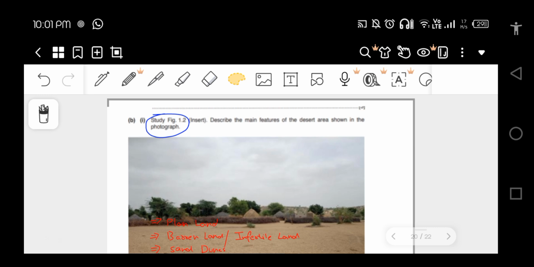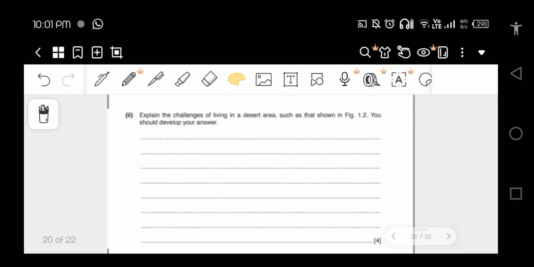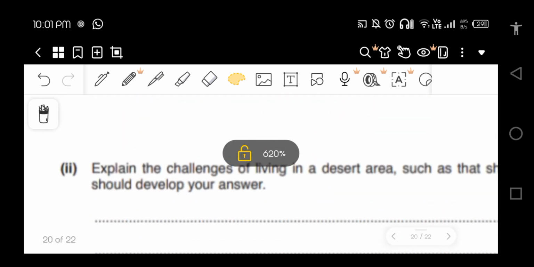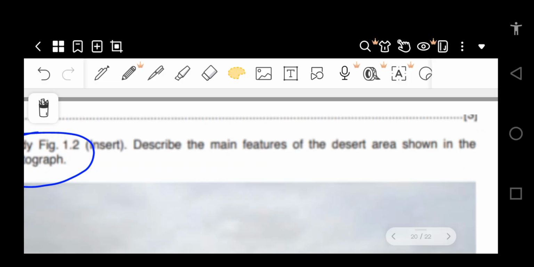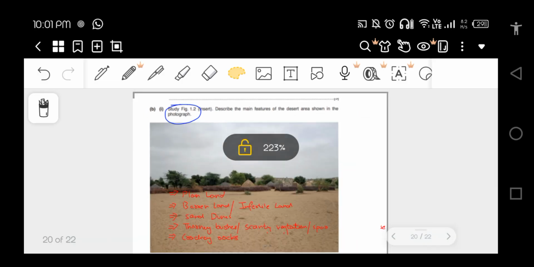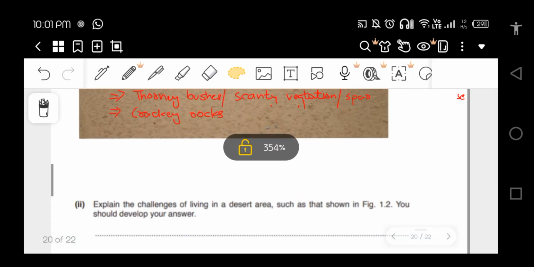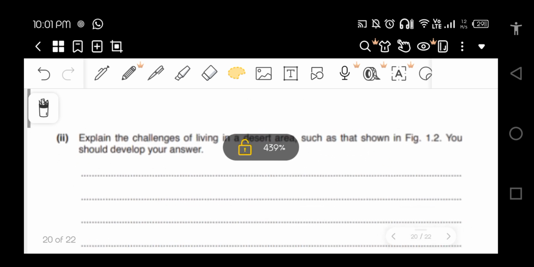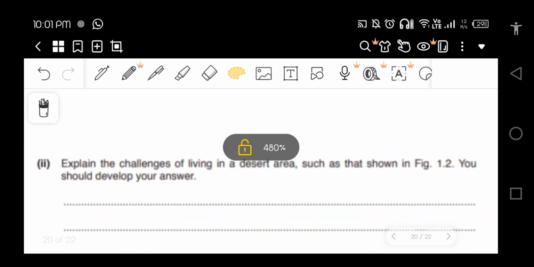Next, now they're asking to explain. Whenever there is the word explain, just make sure that you give details. Just memorize this. Whenever they say explain, you have to give details. जब भी explain का word आ जाए याद रखना है details लाजमी देनी है. सही है, details लाजमी देनी है.